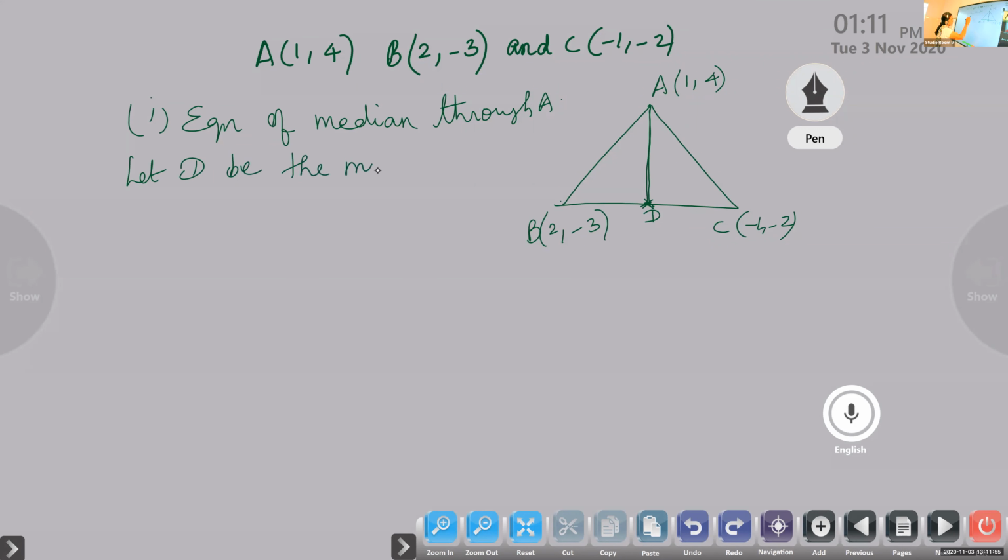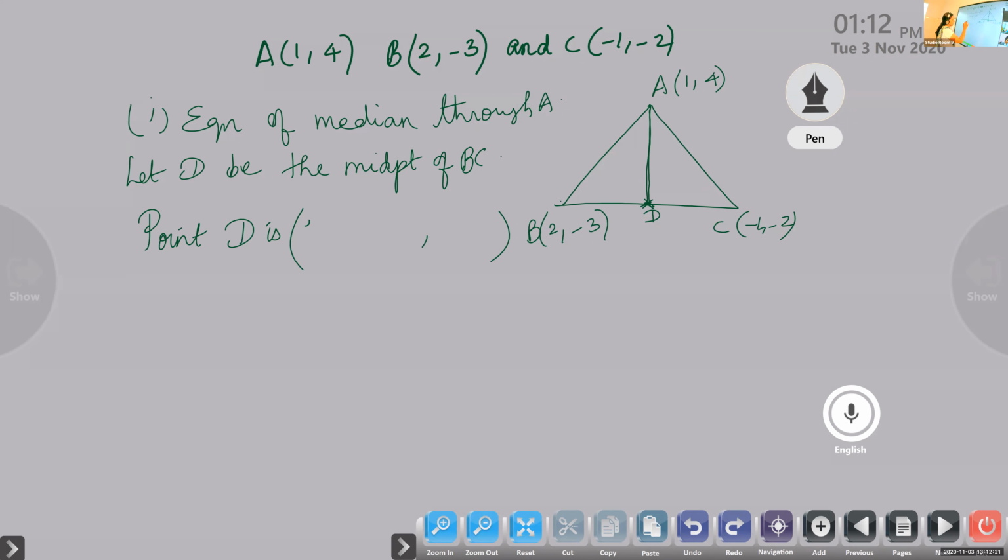Emmanuel, can you give the formula to find the midpoint? What is the formula? (x1 plus x2) by 2, (y1 plus y2) by 2. Here, D is the midpoint of BC.